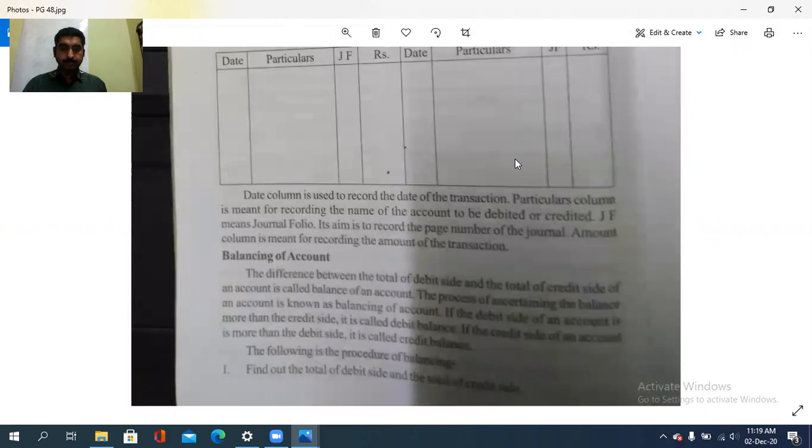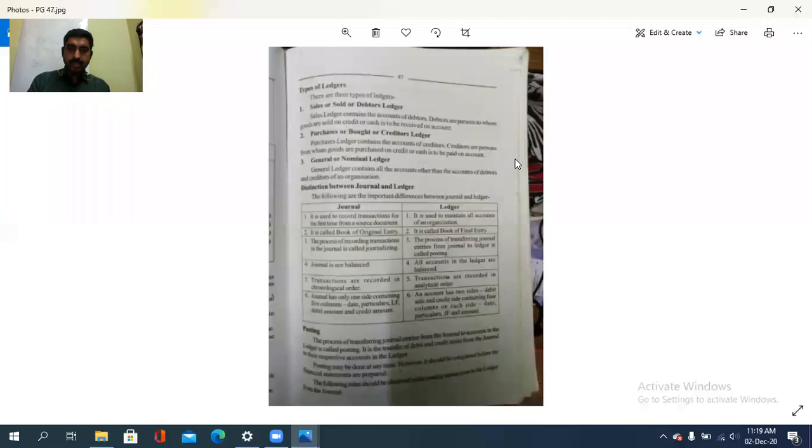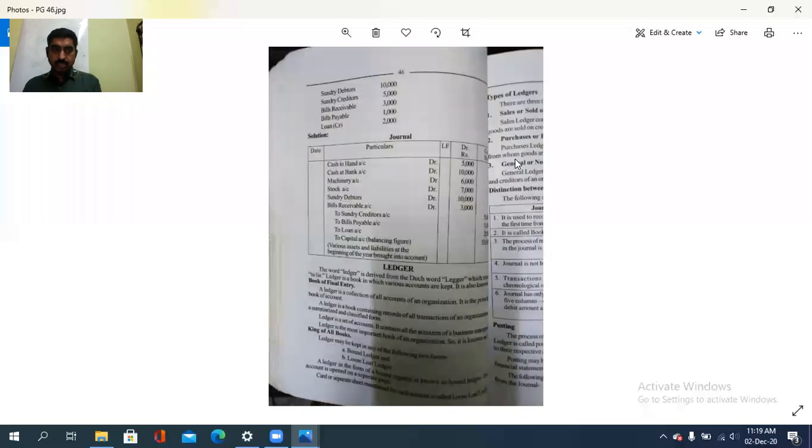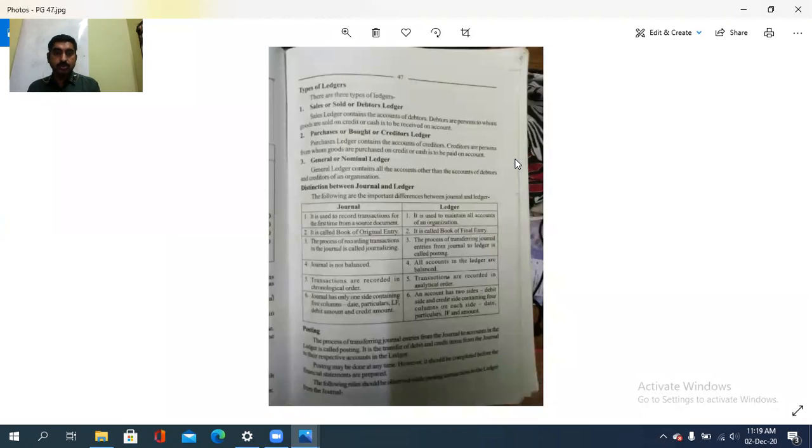So we see today what is a ledger or book. Ledger is the book of final entry, means it's the collection of all the accounts of an organization. So a ledger is a book that contains the records of all the transactions of an organization in a summarized and classified form. And then we see the types of ledger, like sales or sold or debtors ledger, that is all the accounts relating to the debtors. Then purchases or bought or creditors ledger, that is all the accounts of the creditors.